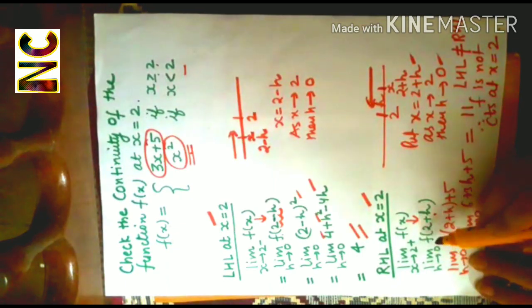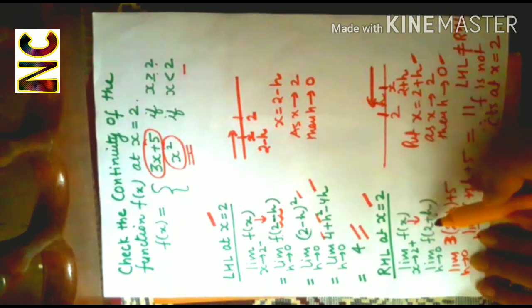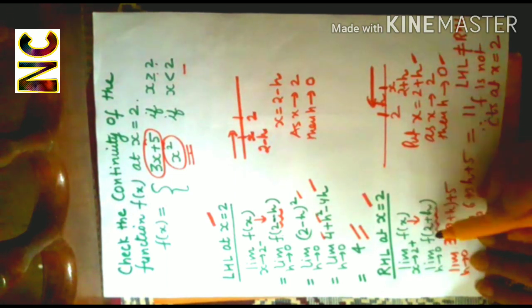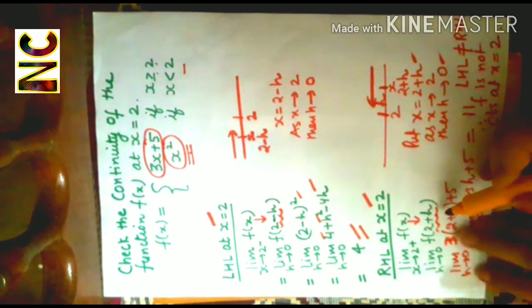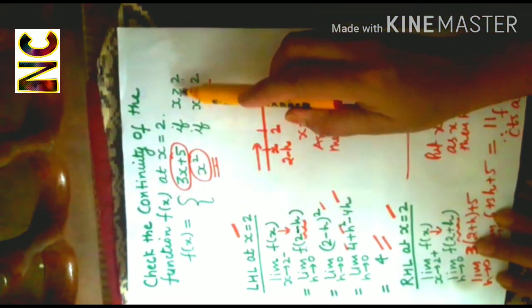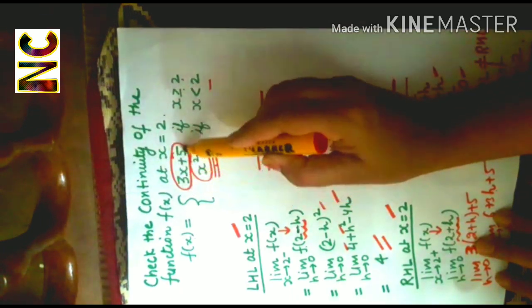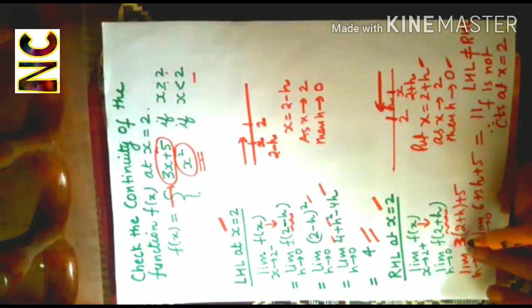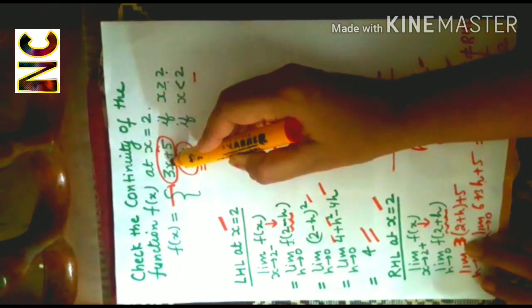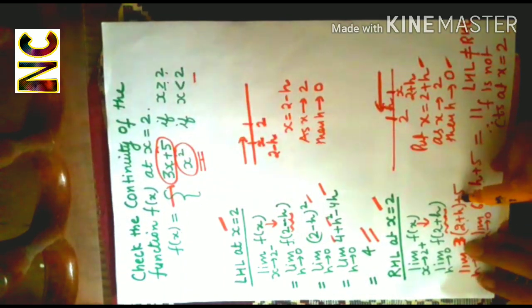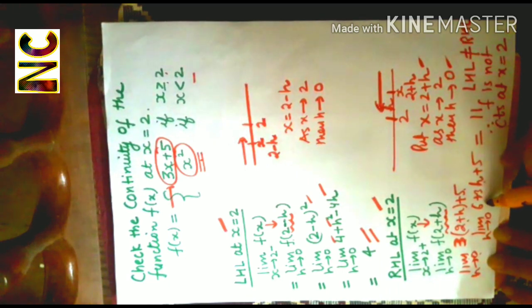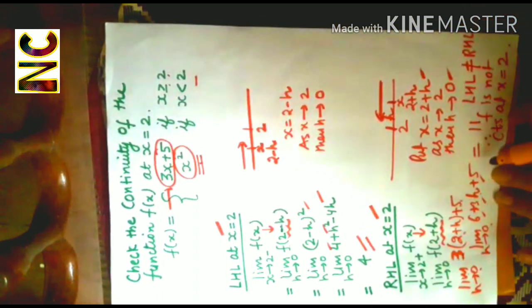So we will get limit f(2 plus h), role of x is given to 2 plus h, and h is tending to 0. Now definitely 2 plus h is greater than 2. So whenever input x is greater than or equal to 2, f(x) is equal to 3x plus 5. So we will use this definition. So I'll get limit 3 times (2 plus h) plus 5, replacing x with 2 plus h, and h is tending to 0. On simplification, I'll get 6 plus 3h plus 5, and limit h is tending to 0. On applying the limit, we will get